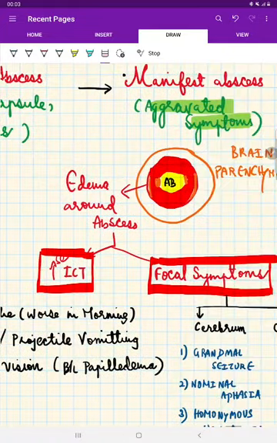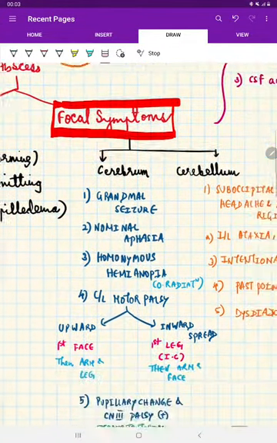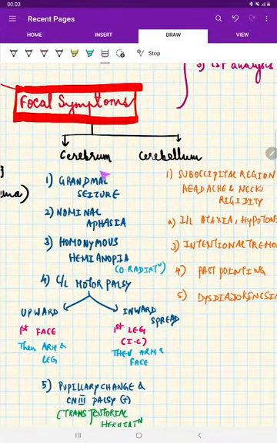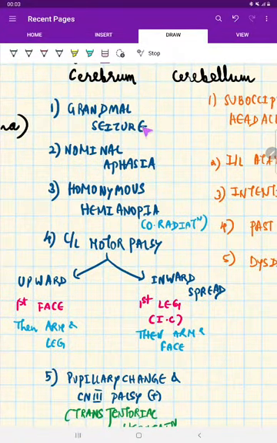There is a capsule formation, and thereby the pathology is localized. There is a focal symptom. This focal symptom will be based either in the cerebrum or in the cerebellum. Now coming to the cerebrum, it is basically the grand mal seizure, as we know. So with any abscess in the brain, the person is going to present with seizures. Here it is a grand mal seizure.